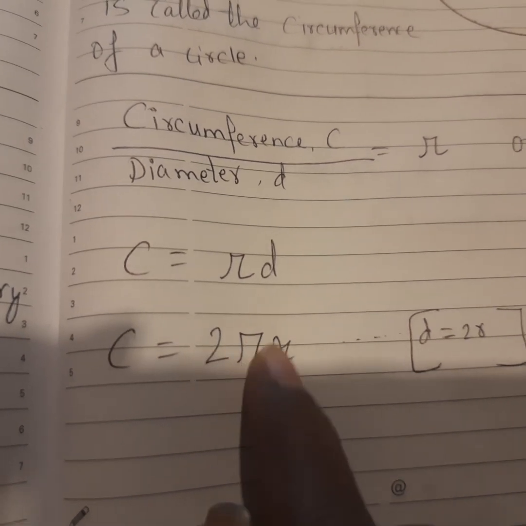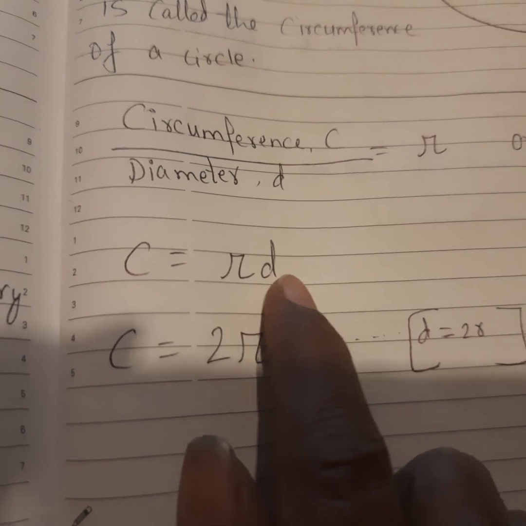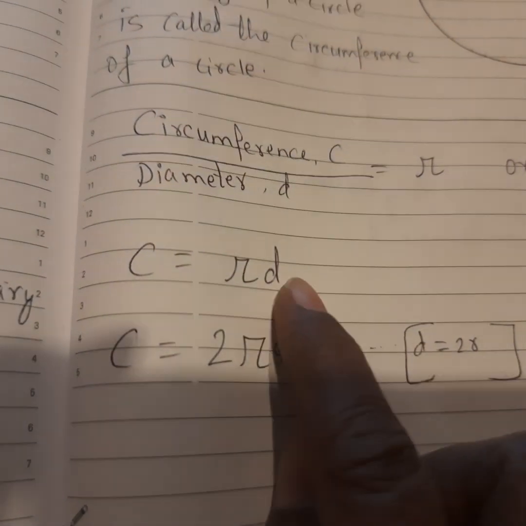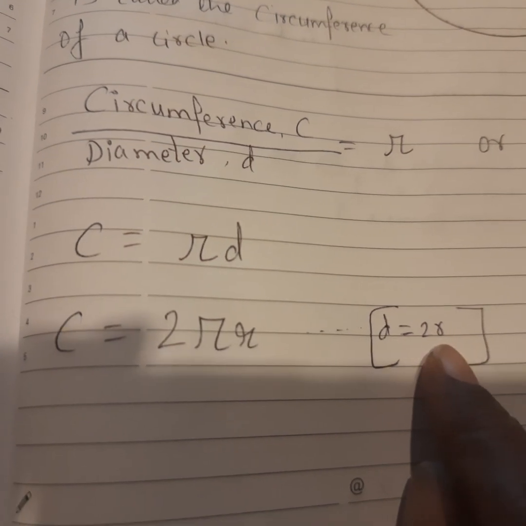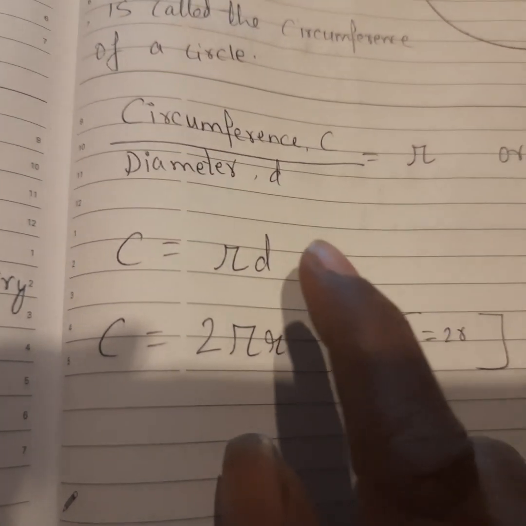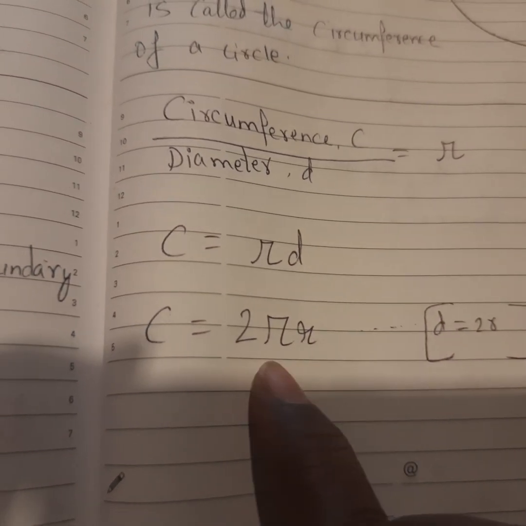Only so that it looks good, we have written pi in the center. Otherwise pi d becomes pi 2r. So C is equal to 2 pi r. We have just substituted d is equal to 2r. So either you can use this or this. When diameter is given, you can use this formula. When radius is given, you can use this formula, children.